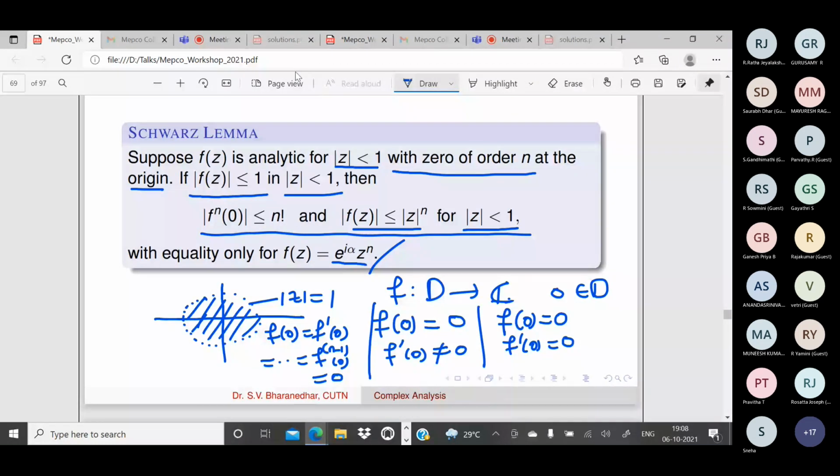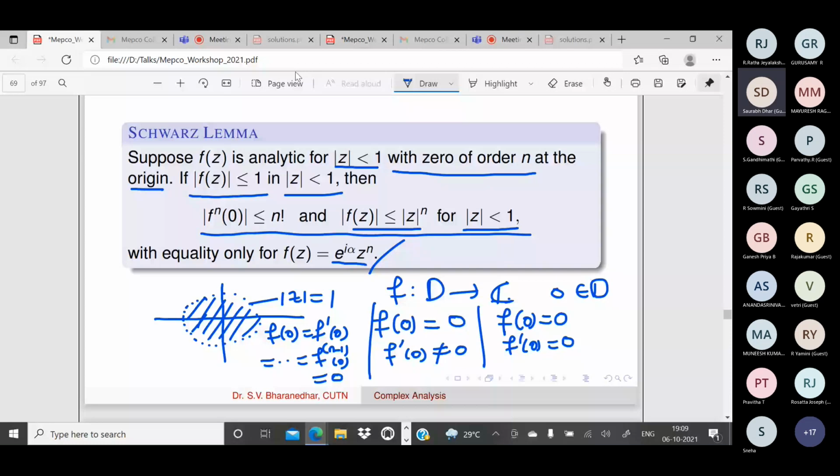Then these are the conclusions: the nth derivative at 0 will be bounded by n factorial, and f will be bounded by modulus of z power n. If equality holds in one of these inequalities, then f is nothing but a rotation of z power n. Is that clear to everyone?